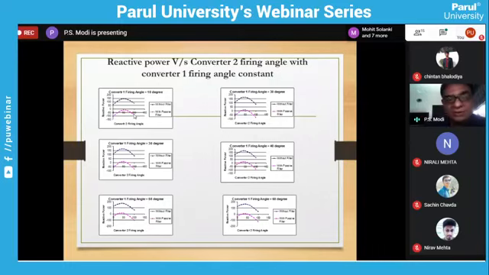Whatever the reactive power demand by the converter, it is now provided by the passive filter, which is connected in shunt after the supply. So the reactive power contribution is from the passive filter. The active power contribution is not from the passive filter, so whatever the active power requirement is, it is not going to disturb the active power.